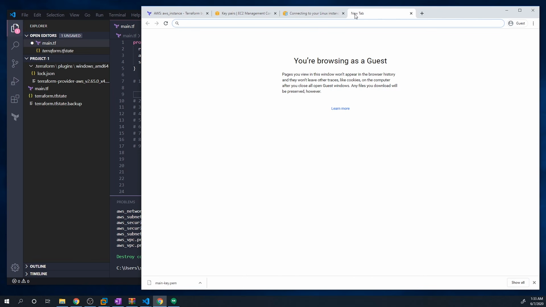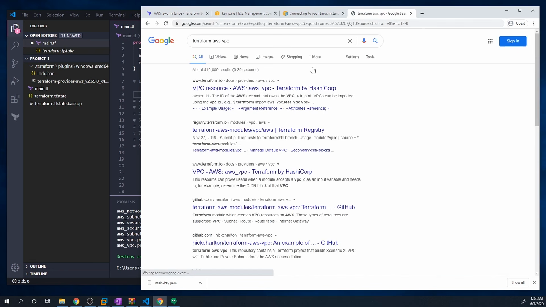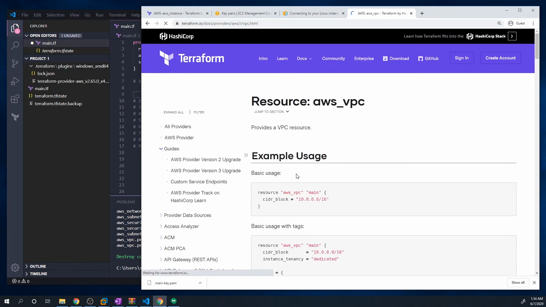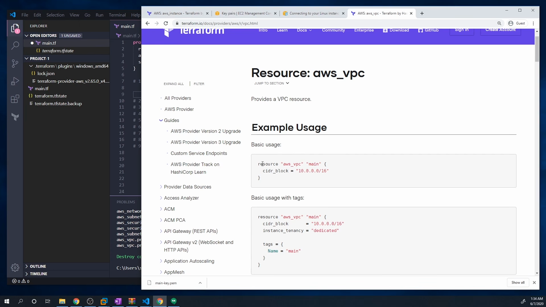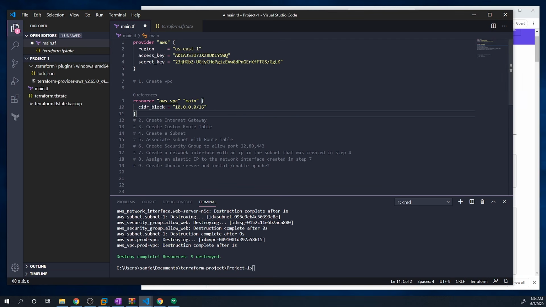So obviously, I already forgot how to actually configure one. So just search for Terraform AWS VPC. This is all I do, guys. Just Google it, and Google will tell you what to do. And so here we're going to define a resource, a VPC resource. So I'm just going to copy and paste that. I'm going to keep this as the same CIDR block. It doesn't really matter for the purpose of this project.